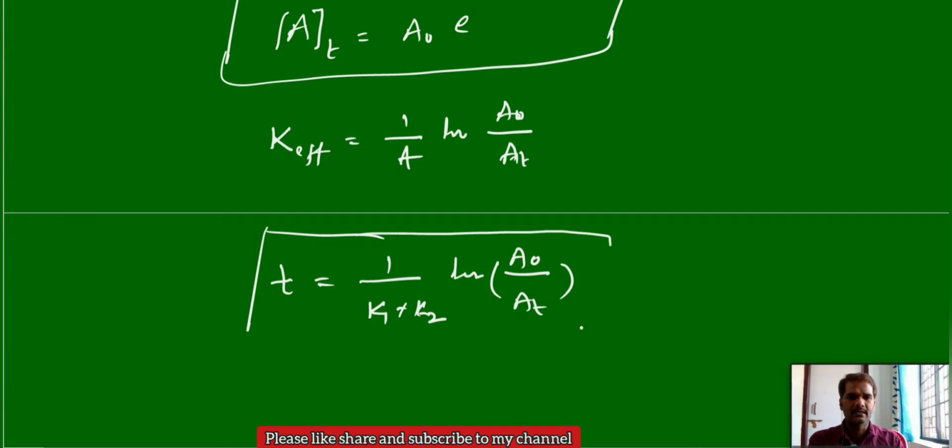So just recollect the first order integrated rate equation, but here, in place of rate constant K, we are taking the effective rate constant, that is K1 plus K2 together.